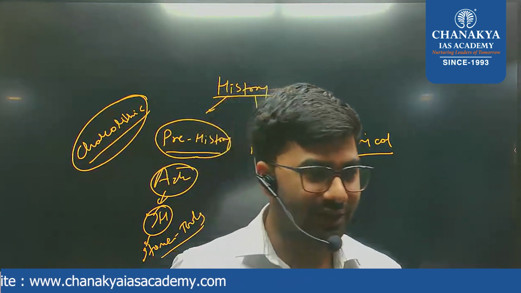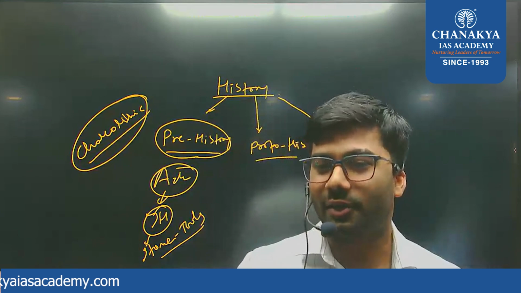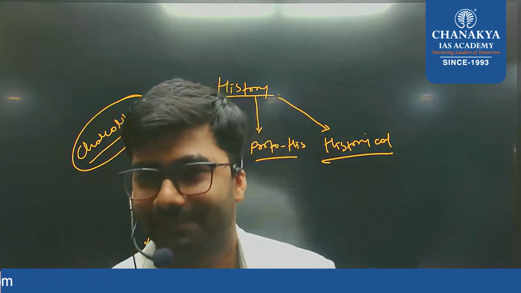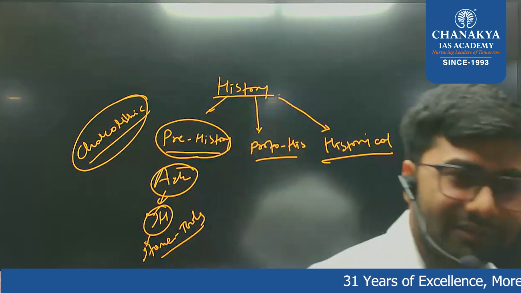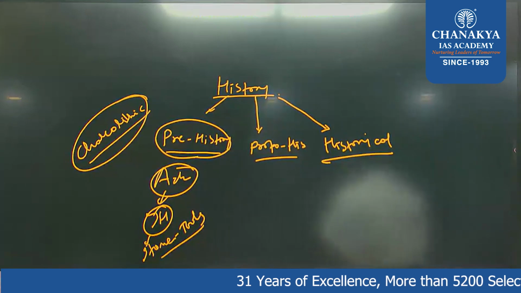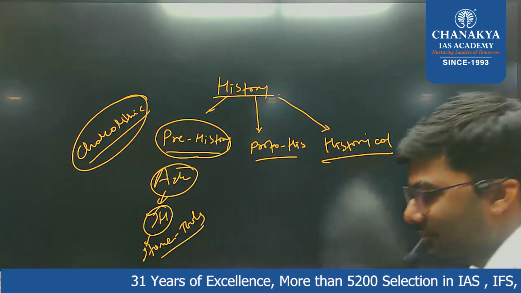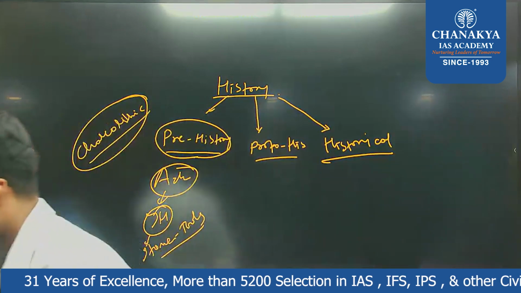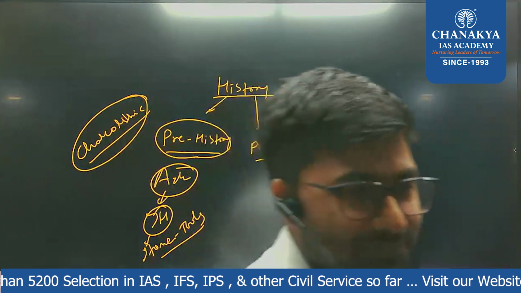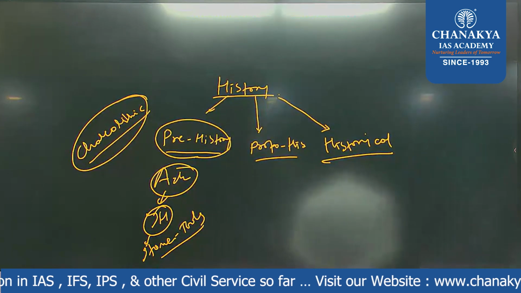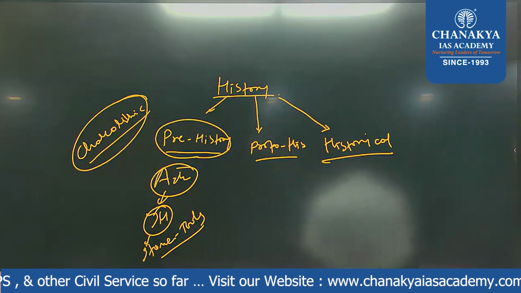And after some time, what happened? Copper was found. The first metal that was discovered was copper. But today we are using stone tools also, we are using iron tools, copper, bronze, brass, everything. Why don't we say today that it is the stone age or copper age or iron age?